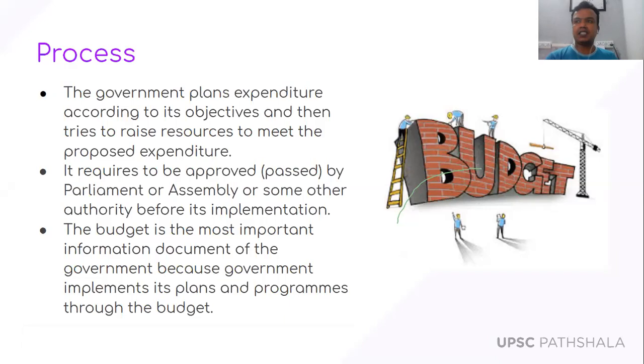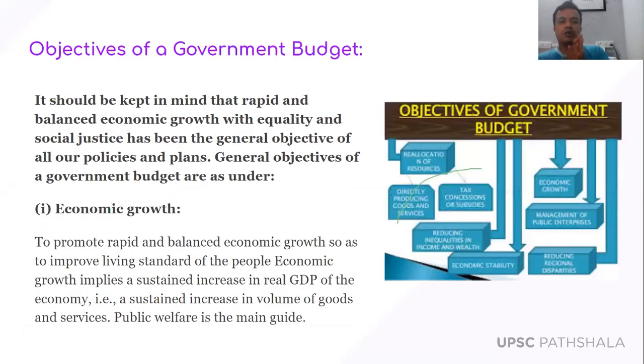Now going to the next important point, that is what are the objectives of the government budget. We need to keep in mind that rapid and balanced economic growth with equality and social justice has been the general objective of all our policies and plans. So an important objective of the government budget is to keep in mind that we should have rapid growth of the economy. Not only rapid growth, along with growth, we need to have balanced economic growth.